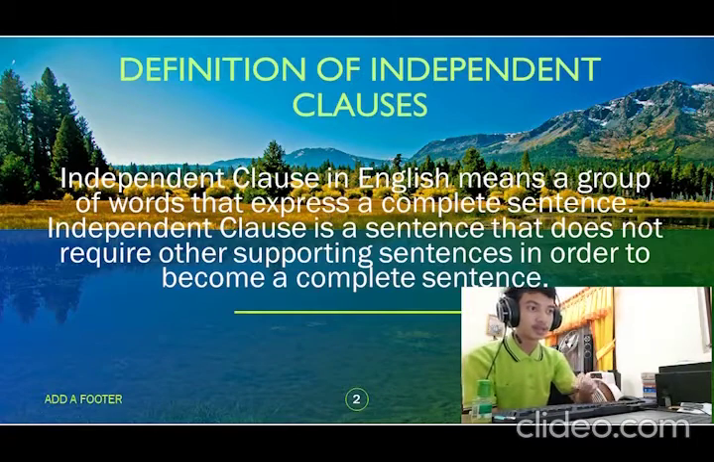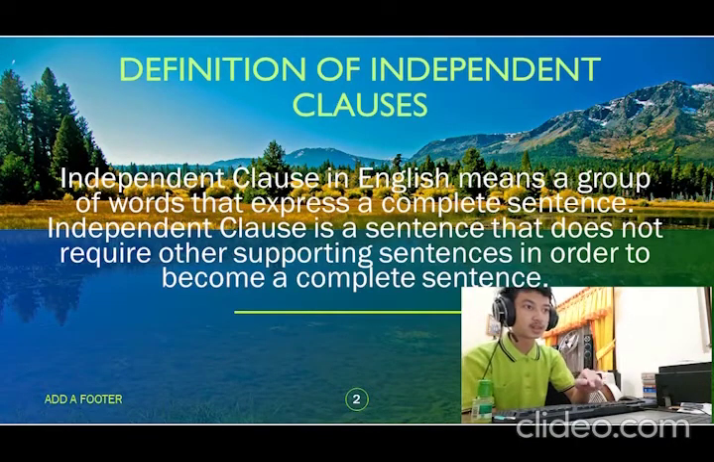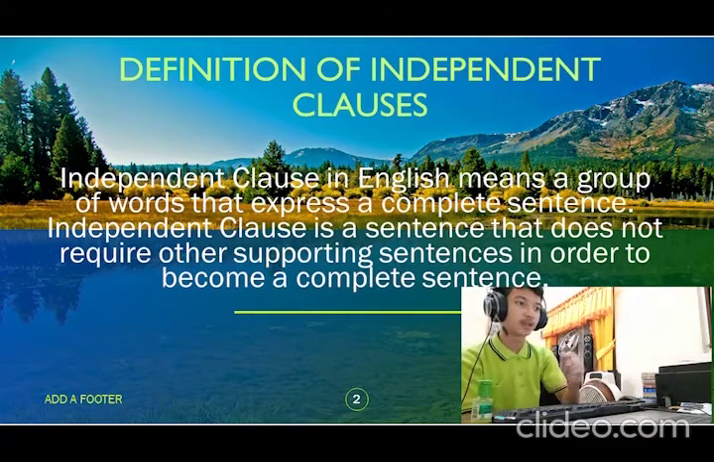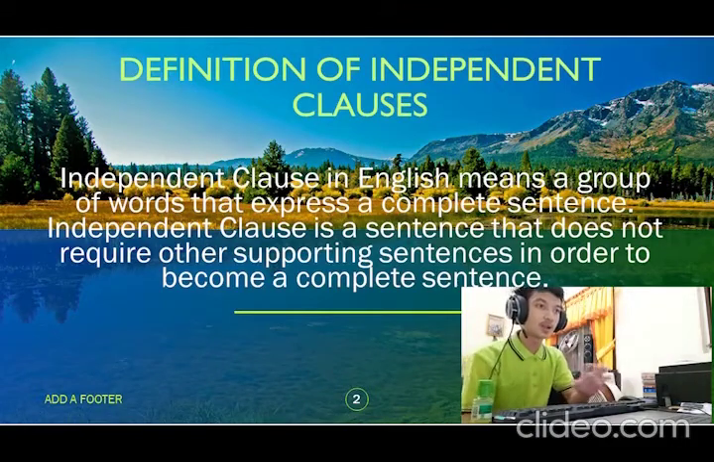The sentence does not need a support sentence. Everyone knows about the sentence. The sentence explains the subject: I eat in the restaurant. The sentence is easy to understand.